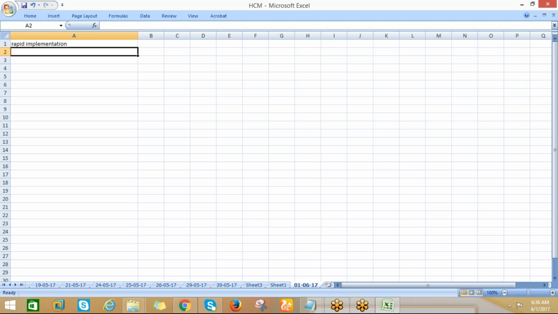So most of the setups. That's why if I say EBS implementation versus cloud implementation, EBS will take a minimum of 1 year, and this one is just 3 to 4 months. Minimum 3 to 4 months, and maximum you can say 6 months or 8 months, not 1 year.